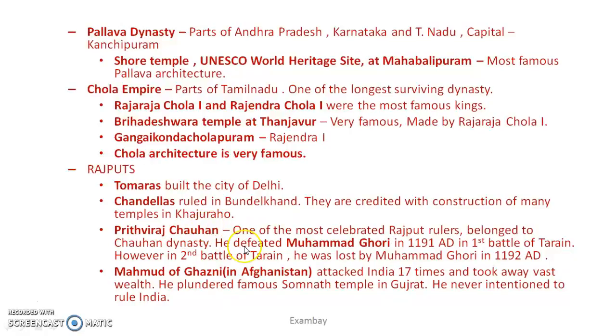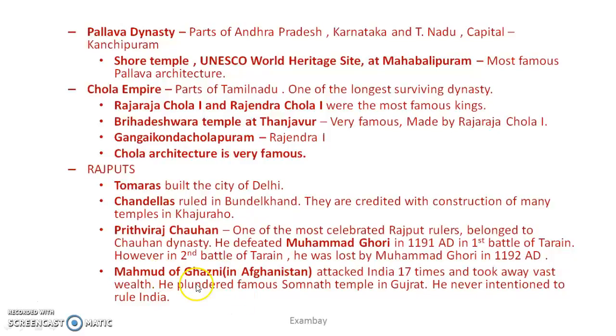You can easily say that. And he defeated Muhammad Ghori in 1191. That's why he is remembered. Okay, in first battle of Tarain. You have to remember the name of the Battle of Tarain. However, the very next year, in second Battle of Tarain, he lost to Muhammad Ghori in 1192.